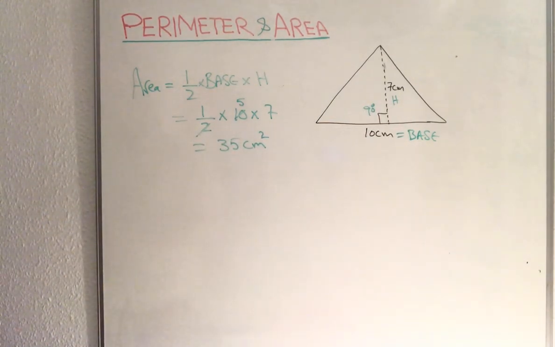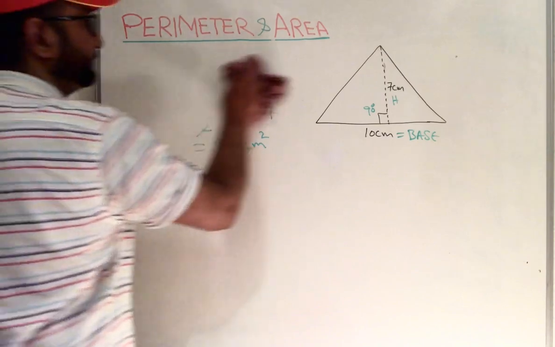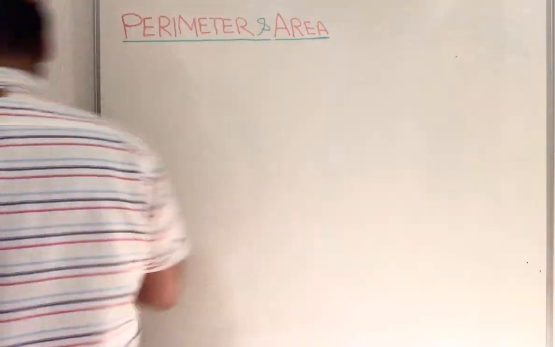That's why. If we are finding the area of a trapezium, how can we find out the area of a trapezium? We must know what a trapezium looks like.